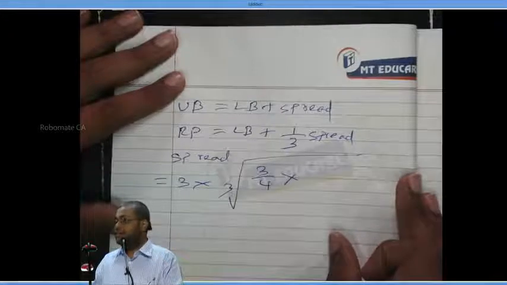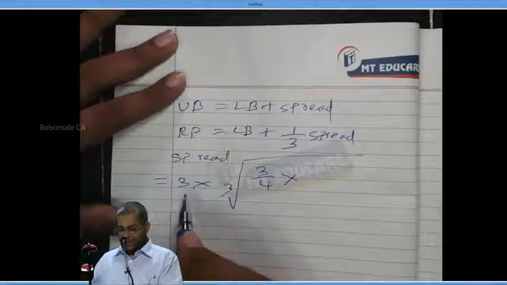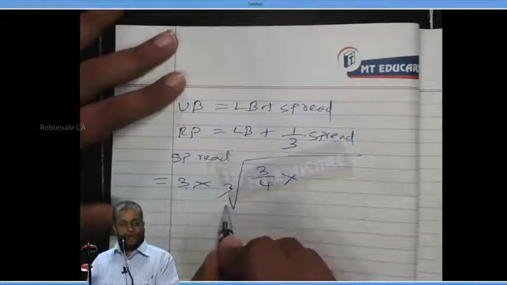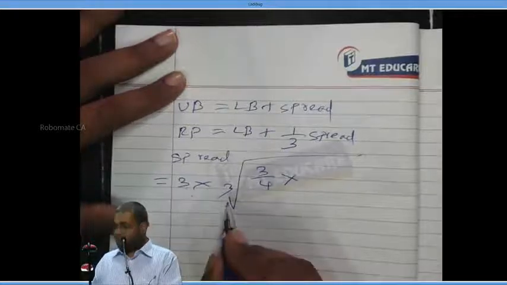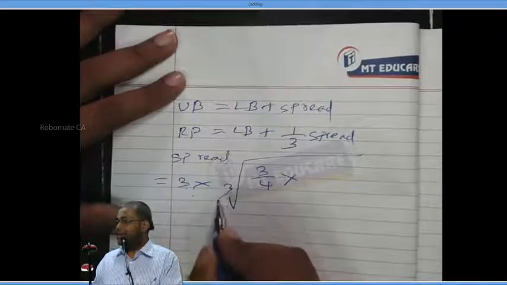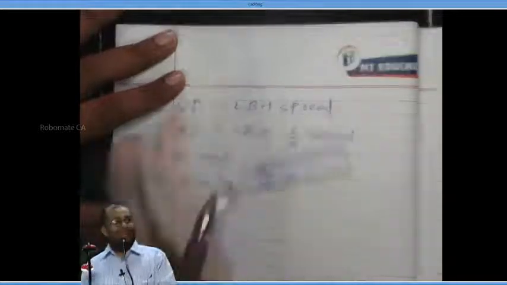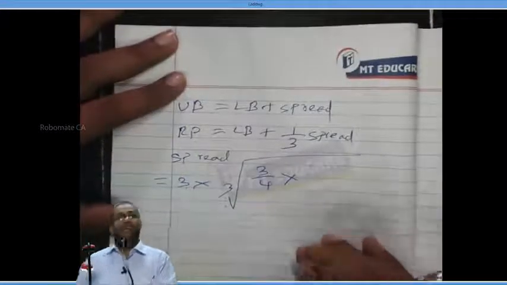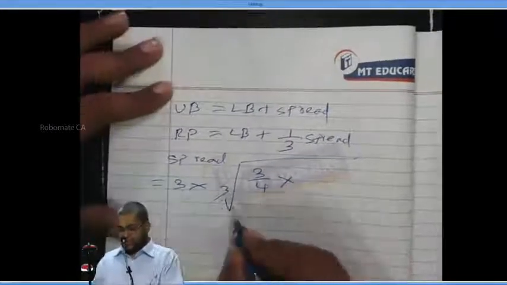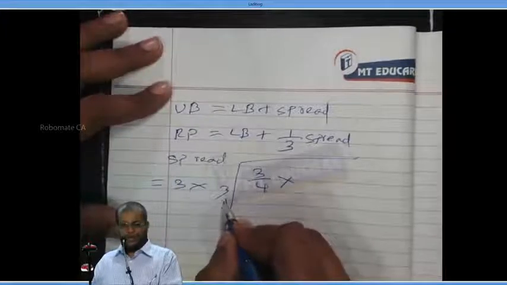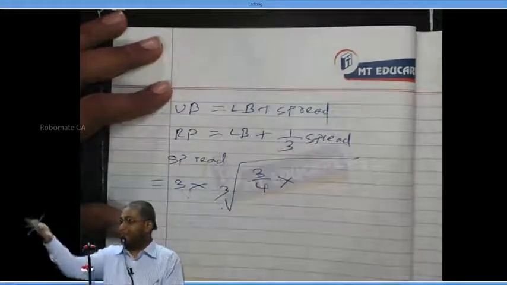I wrote cube root, correct? You say square root, but it is cube root, believe me. For 3 it becomes a cube root; if it were 5, it would be the 5th root.